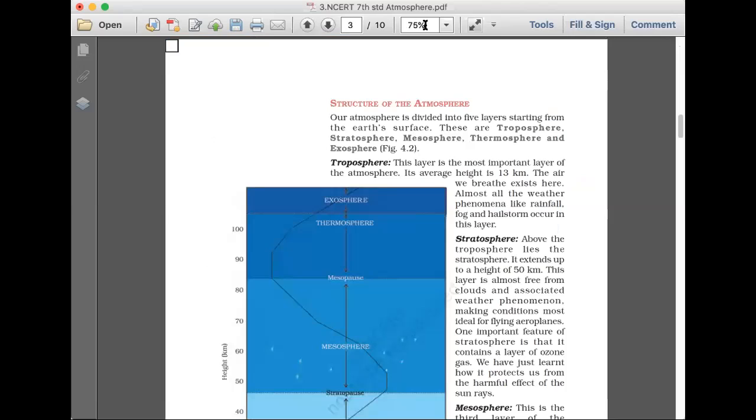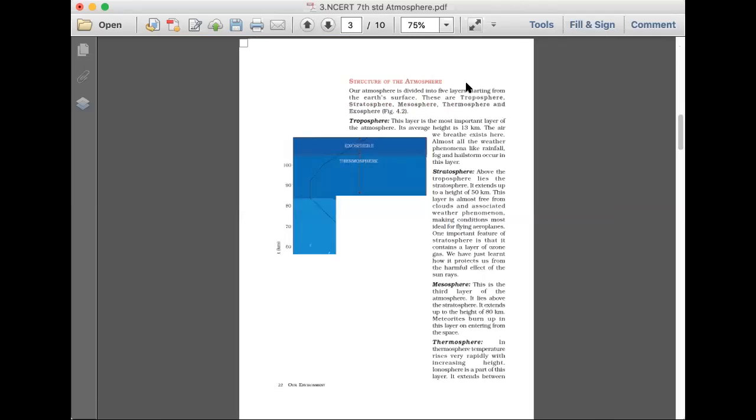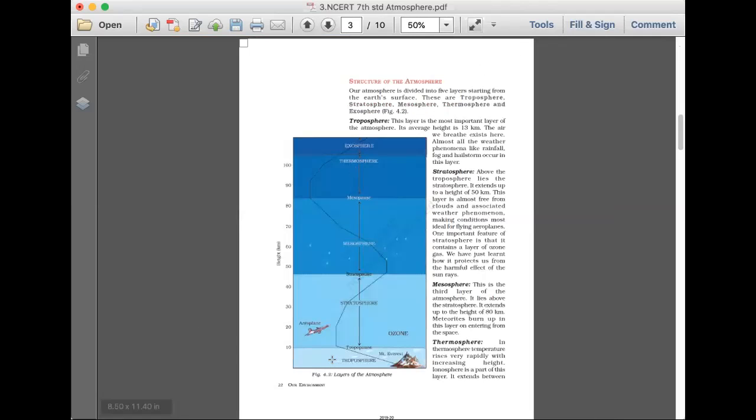Next we are seeing about the structure of the earth. From the surface of the earth up to 10 kilometers, we call it the troposphere. 10 to 50 kilometers, we call it the stratosphere, and 50 to 80 kilometers, we call it the mesosphere, and then 80 to 300 kilometers, we call it the thermosphere, and then up to 10,000 kilometers, it's the exosphere. In each book, the height will be different.